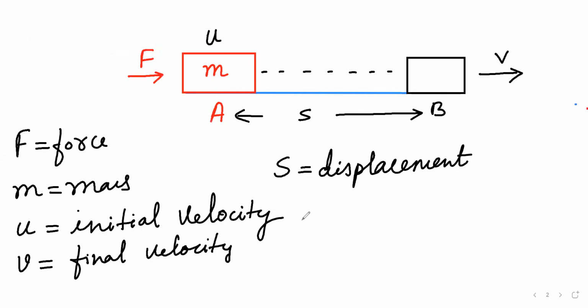Let's consider a kinematic equation, that is v square minus u square equals 2as. Here a is the acceleration.